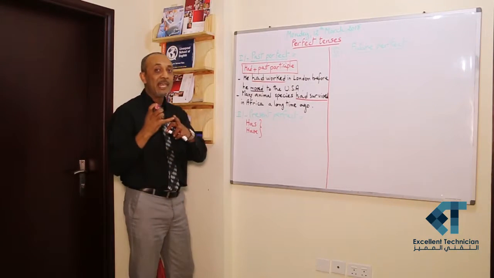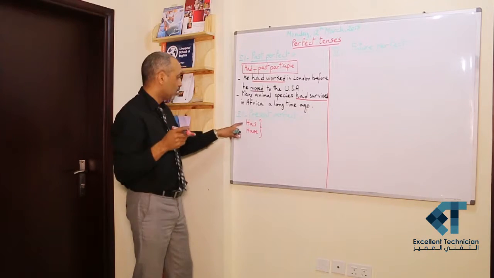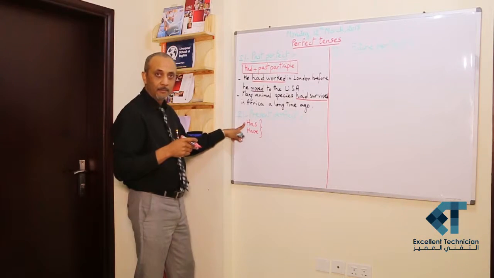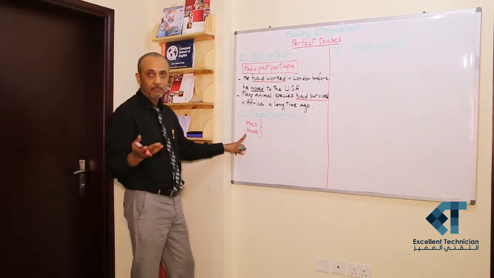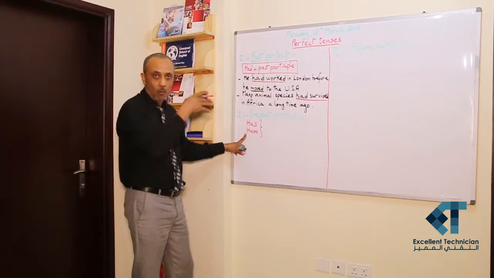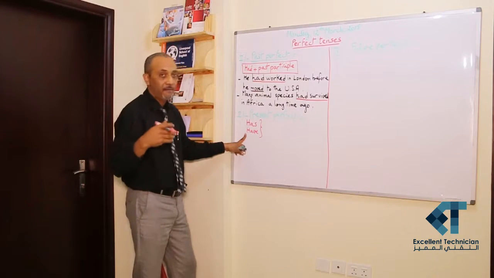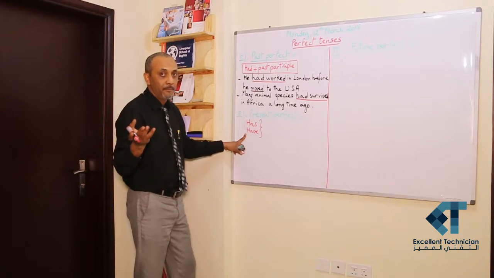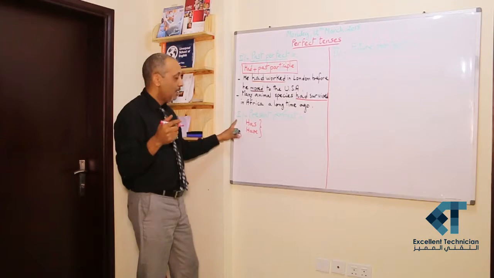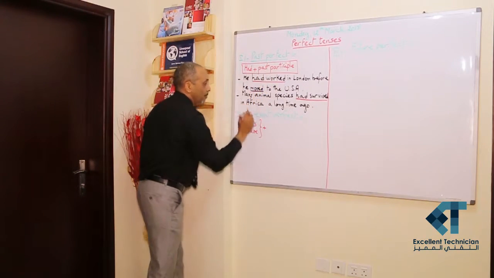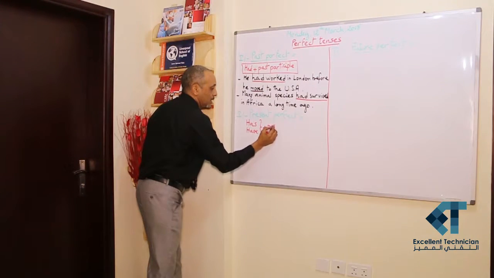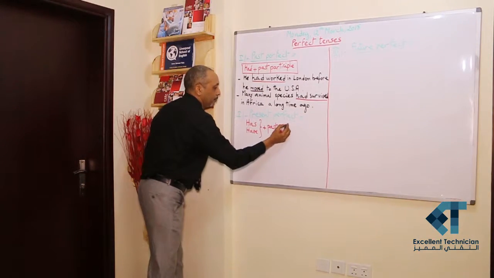If the subject is he, she, or it, we use has. If it is not he, she, or it, we use have. I have, we have, they have, you have, but with he, she, and it, has, plus the past participle as for the past perfect. Past participle.